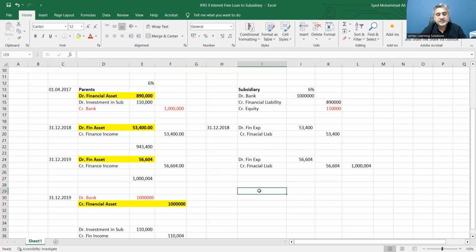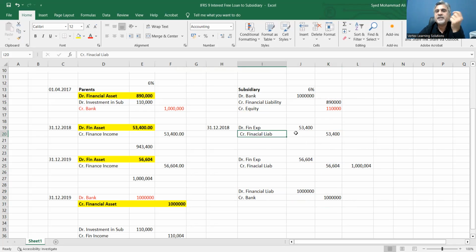And here they will say debit financial liability, which is 1 million, and credit bank. They would pay out this liability by crediting the bank, and you will write down here 1 million. So the subsidiary will also close its books. The subsidiary will remove the financial liability and balance out the bank account.